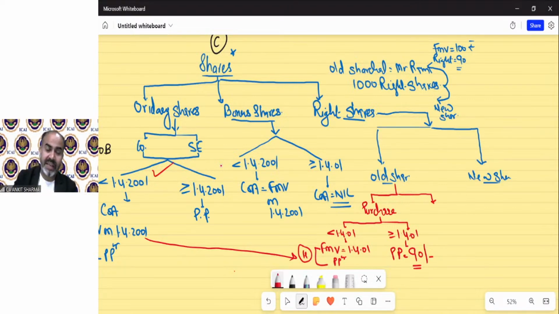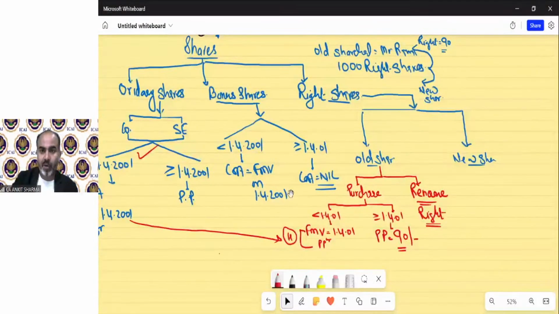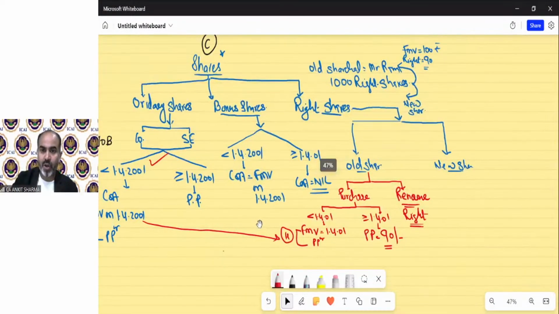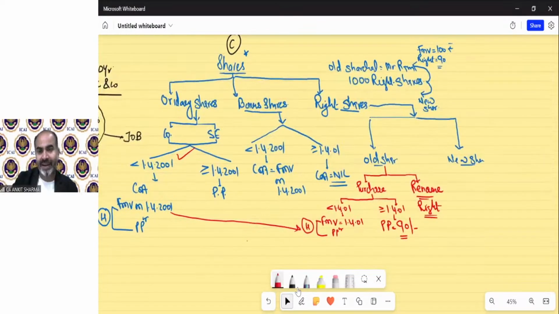The old shareholder has one more right, that he can renounce. I believe that you must have read these provisions also. Renounce means waive. So he can renounce his right to purchase. Suppose the company offers Mr. Ram to purchase these shares, that if you want, you can purchase these shares at rupees 90. So now Mr. Ram has two options. Either he will go to purchase the share, or he can renounce his right to any other new shareholder.